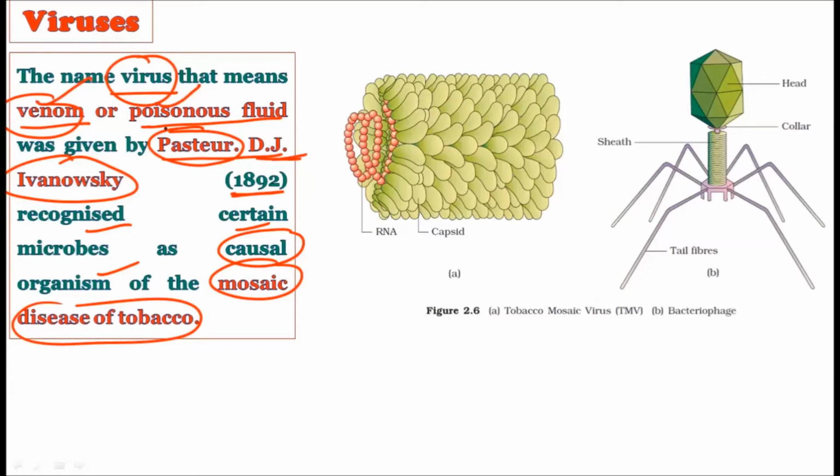Okay, now this name was given by Pasteur. You should write it down. The term viruses was defined by Pasteur, and after that D.J. Ivanovsky recognized that certain microbes were the causal organism for the tobacco mosaic disease. That is how tobacco mosaic disease occurs in a tobacco plant. Ivanovsky recognized that there are certain very small microbes which are causing this particular type of disease.